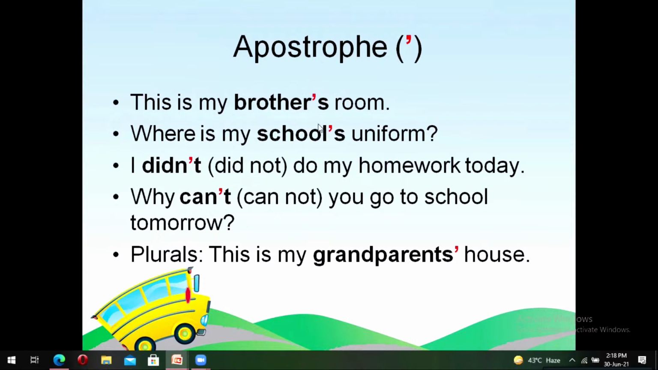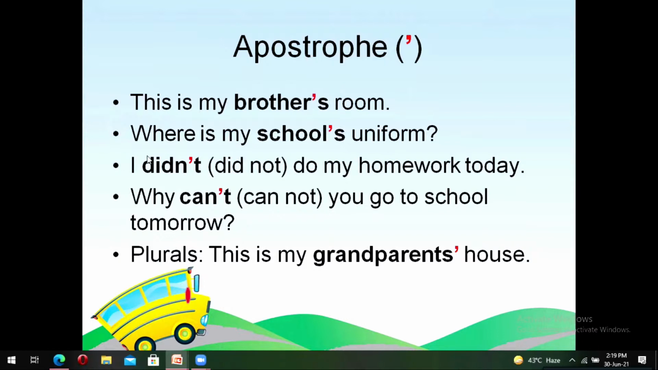Similarly, where is my school's uniform? Does this mean that my school wears a uniform? Or does it mean that it is my uniform that I usually wear in the school? I think the second one is better. Over here also, we used an apostrophe S to symbolize that the uniform belongs to the school. That means that I wear this uniform to school regularly.